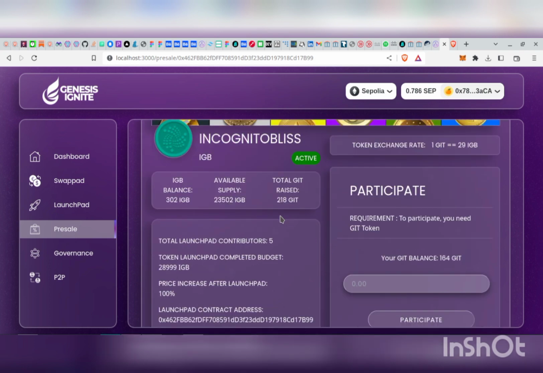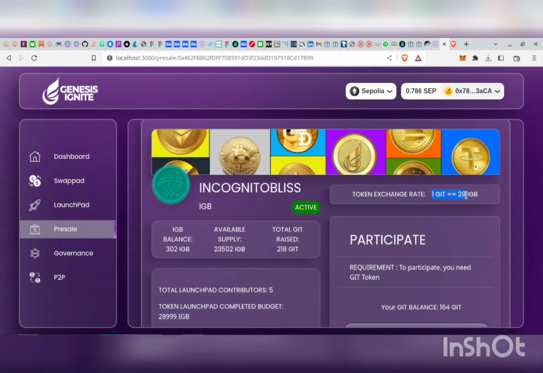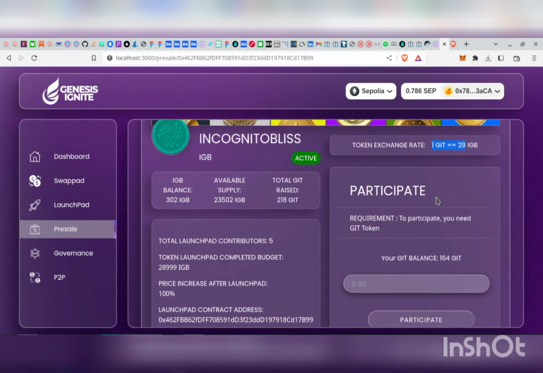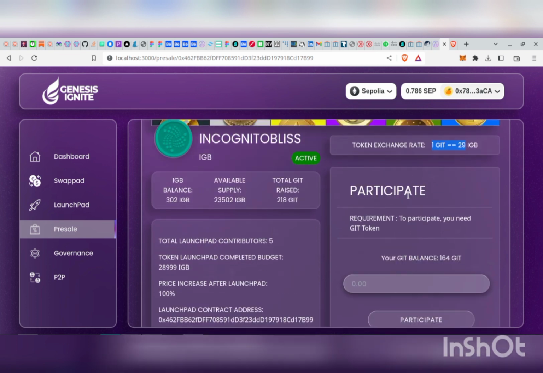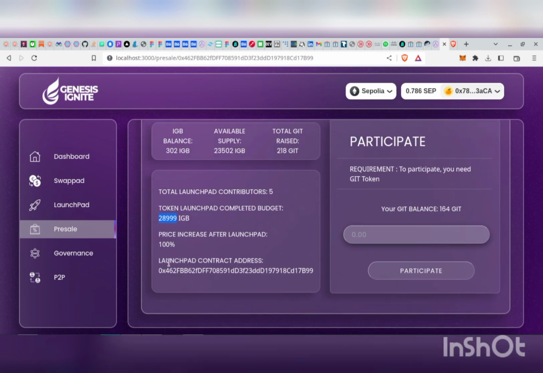And at this point, we are telling the user the price of the tokens. Remember, I told you our Launchpad is able to determine the price of the token based on how well users participate in the Launchpad. So our Launchpad was able to determine that, based on user participation, the price of this token should be pegged at 1 GIT equal to 29 IGB. So the user knows this is the price of this token and this is what I'm getting. We also tell the user how many people participated in the Launchpad, how many tokens we actually budgeted for the Launchpad session, and the price increase after Launchpad.